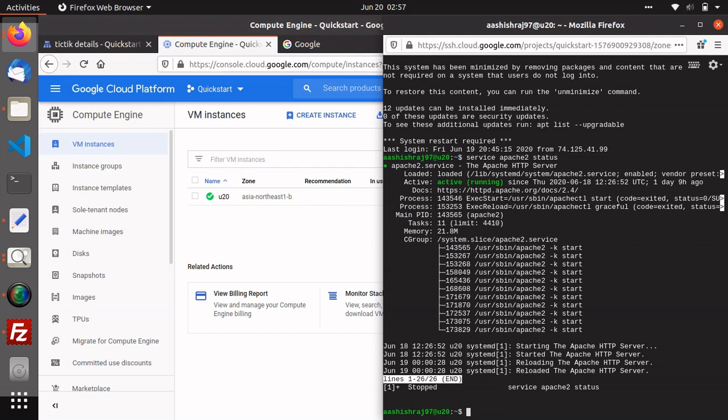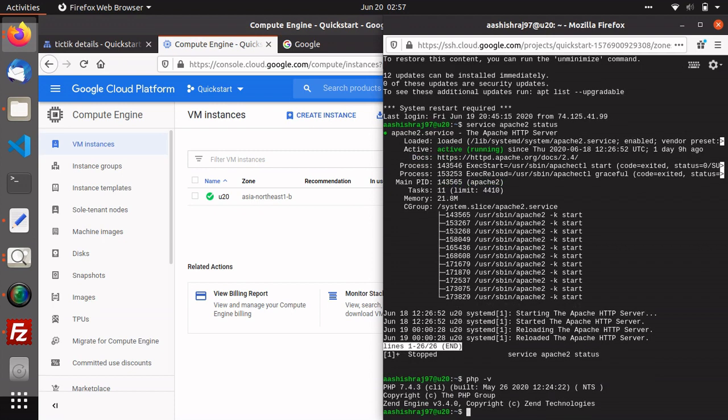Now I'm checking what PHP version I'm using in this hosting, and you can see here I'm using the latest version, 7.4. Okay, I'm closing this too.